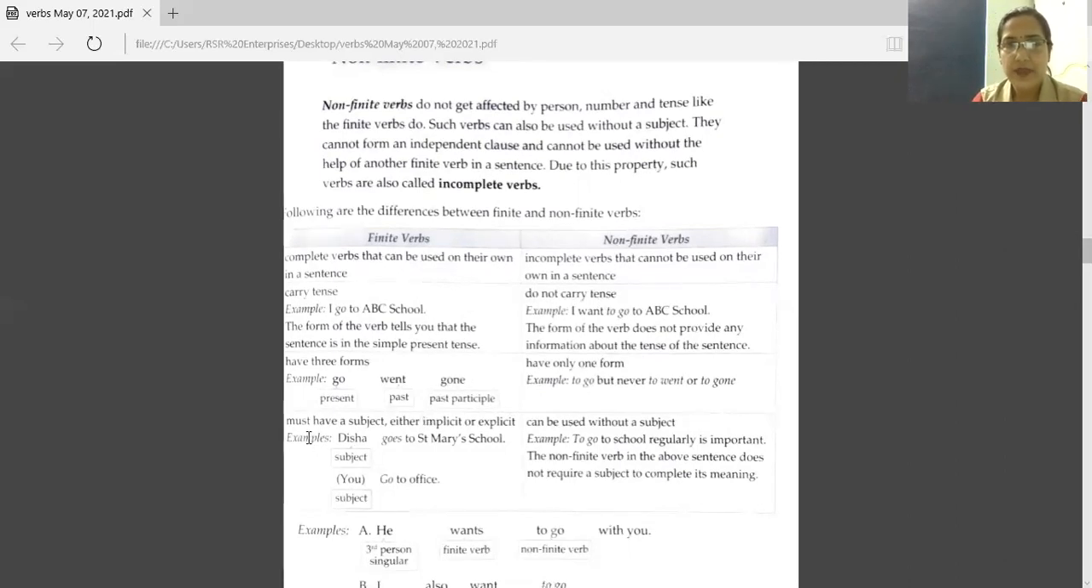Next thing, must have a subject, either implicit or explicit. Let's see what it is.